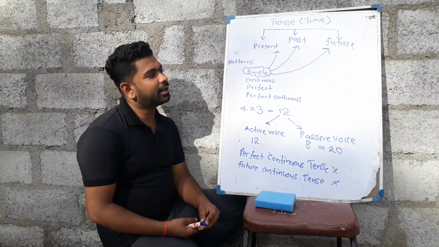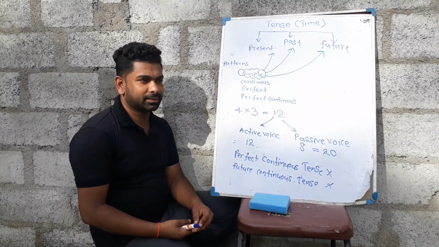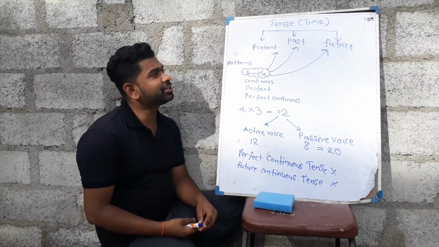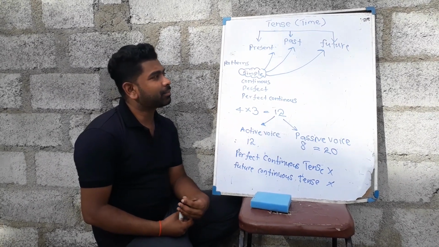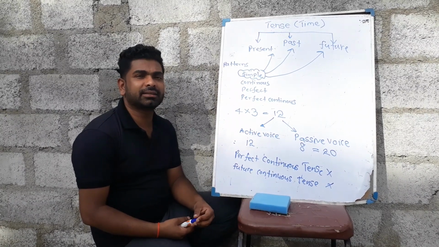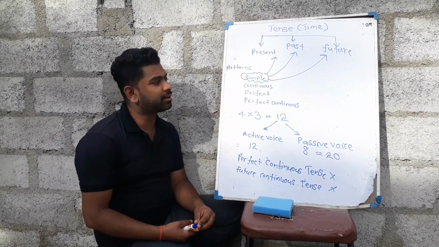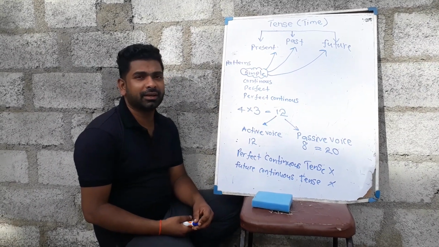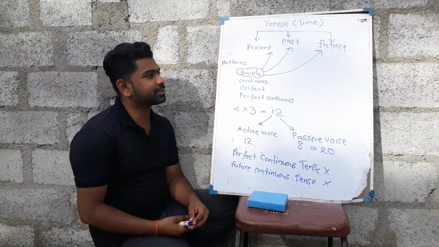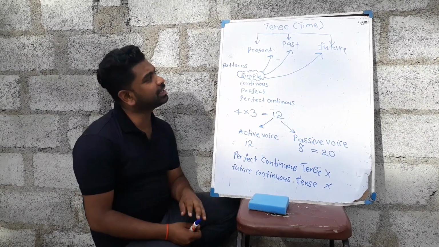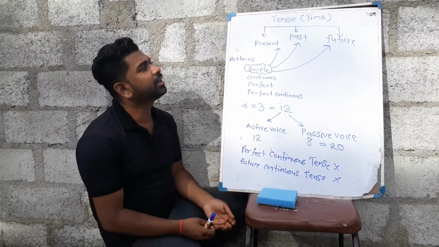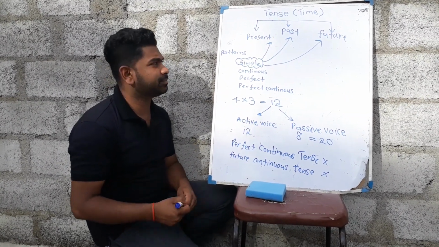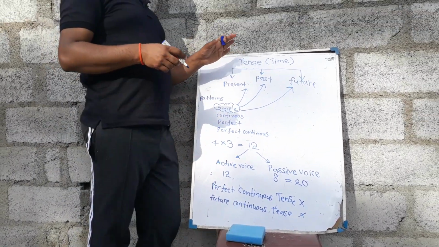So children, for the last 3 weeks, I talked about how to write passive voice sentences in English lessons, right? So today is my last lesson on the passive voice. Before that, you need to realize this lesson, right? So I have written tense. Tense means times. Okay, tense means times.